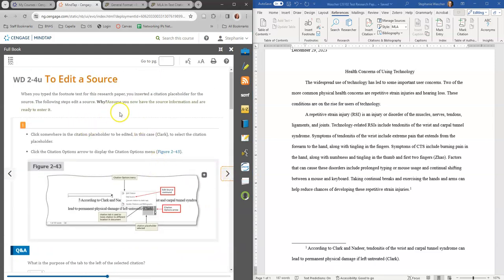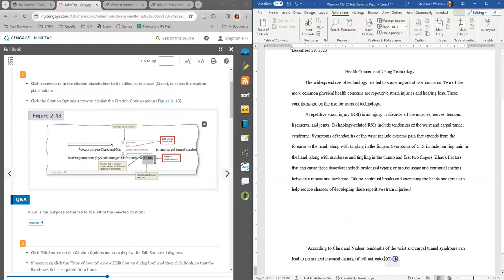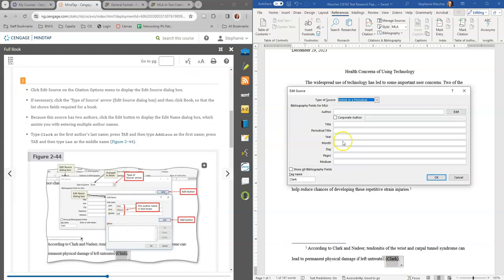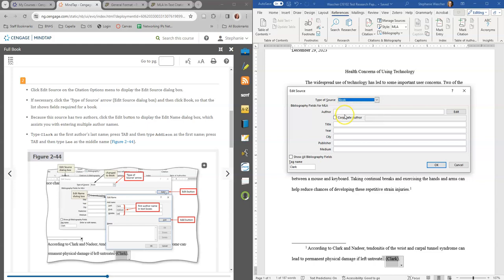And then if we want to edit a source, so we have Clark and we want to edit this source, we just click on Clark, there's an arrow down, and we can click on Edit Source. This is a book, so we need to change this to book. The author is Clark.